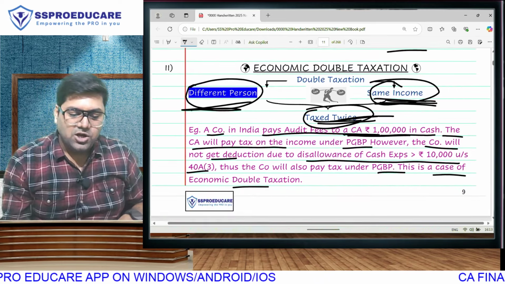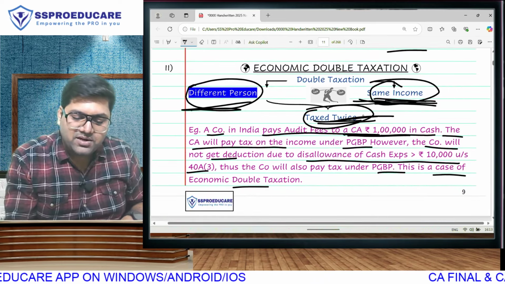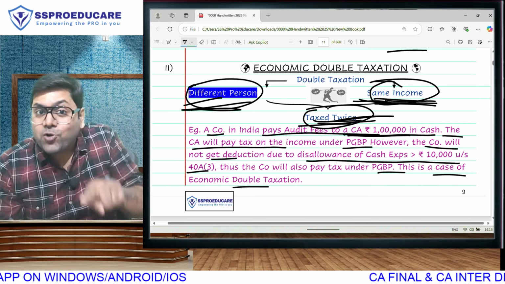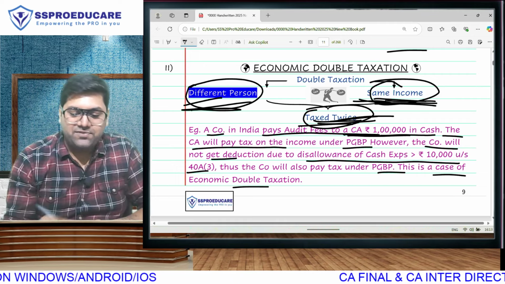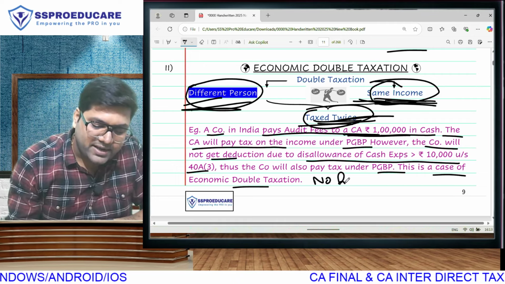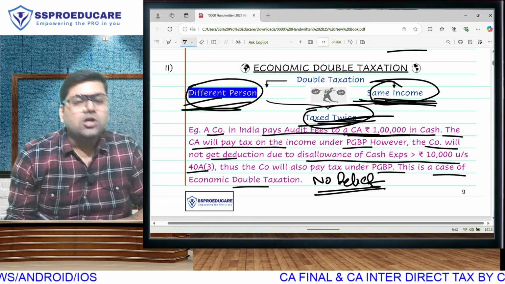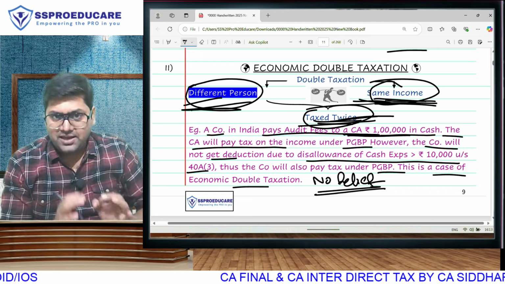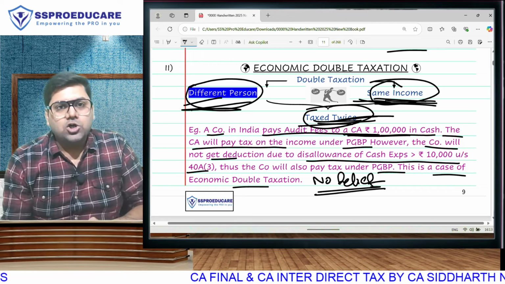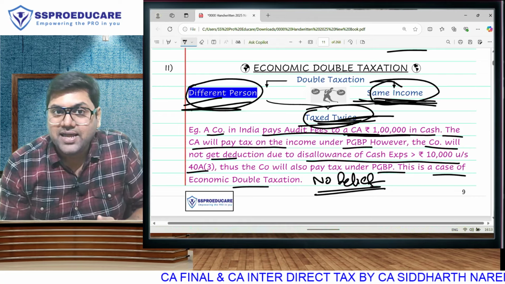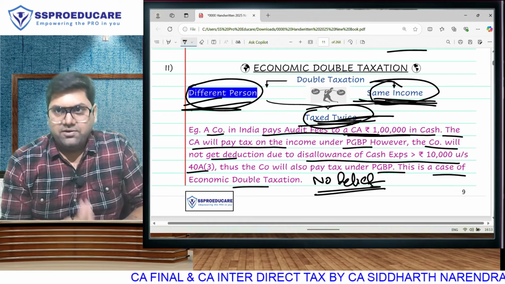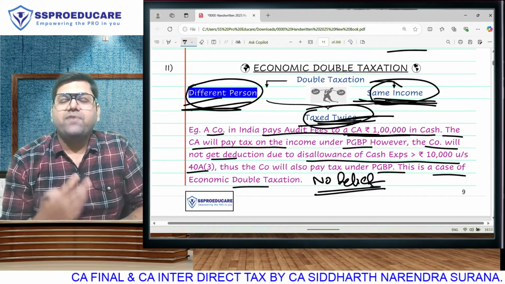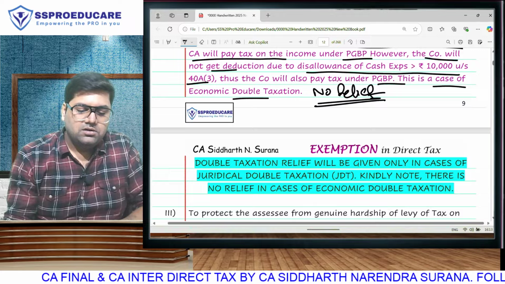But check this. Even when the same income is getting taxed twice, they are two different people, the company and the CA. That means from your pocket, tax has gone only once. And because tax has gone from your pocket only once, there will be no relief. Relief will be granted only under juridical double taxation. There will be no relief under economic double taxation because the tax outflow from your pocket has taken place only once. Relief is available when you pay both taxes, which is only under juridical.